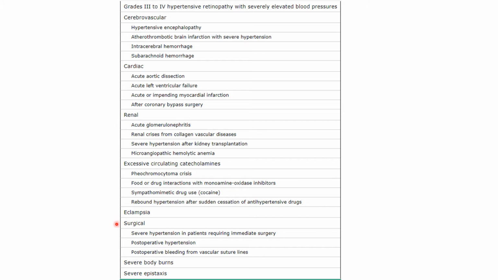Also, surgical emergencies are there, such as severe hypertension in patients requiring immediate surgery, then post-operative hypertension, post-operative bleeding from vascular suture lines. Severe hypertension associated with severe body burns is also included in this, and severe epistaxis is also included.